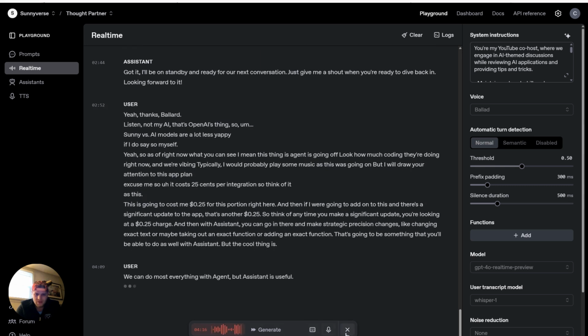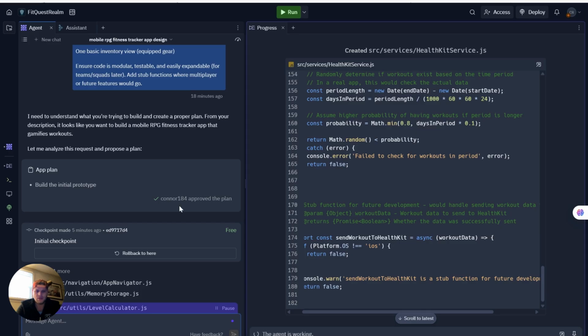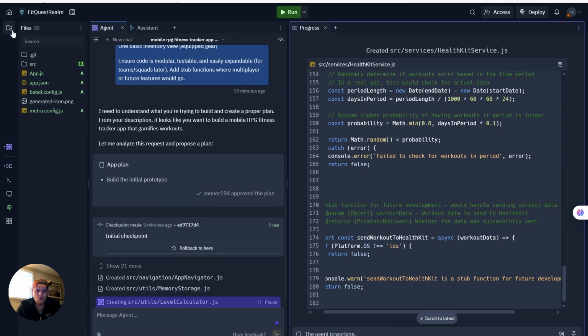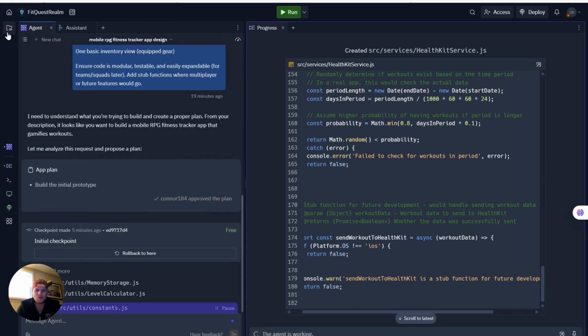Okay, this thing is going for a while. We can shut this off for now. Looks like it's creating the SRC utilities. So again, I'm not a coder, so I don't know a whole lot of this stuff, but I have learned that there are components of the app, modules of the app, and screens of the app. Something like that. But again, I'm not huge into coding, but I love vibe coding and making apps.